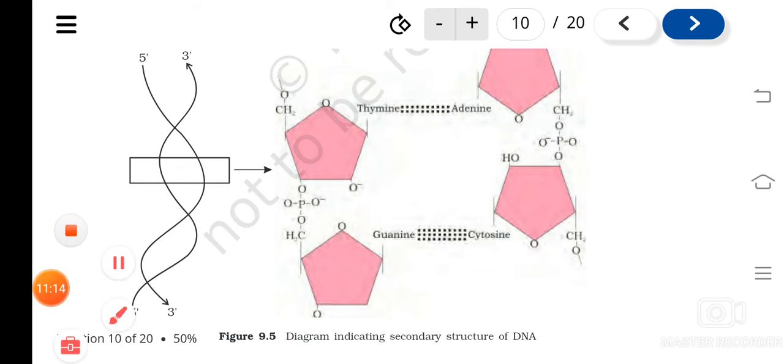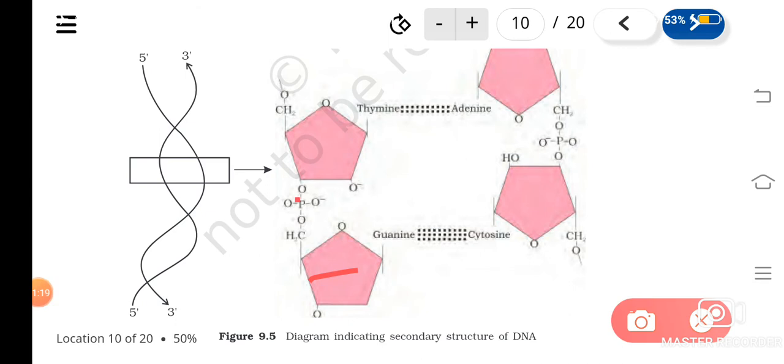So in between the two, the phosphate and the sugar. So this is the sugar molecule, and this is the sugar, and this is the phosphate group. Okay, and in between them, understood? Phosphate and the what, OH group of this sugar.